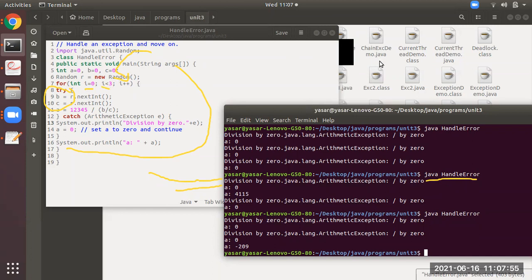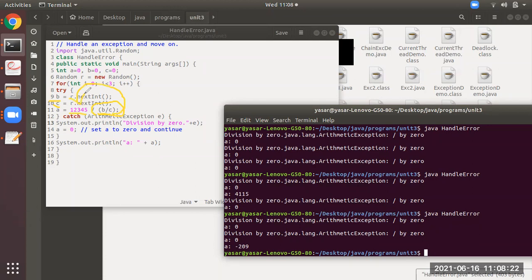Now at this particular point of time, suppose B is some value like 1, and C also some value like 2, whatever it might be. So B equal to 12,345 divided by 1 by 2. Okay, what is 1 by 2? That is 0.5, or you say 1 by 2, that 2 will come here, some value.